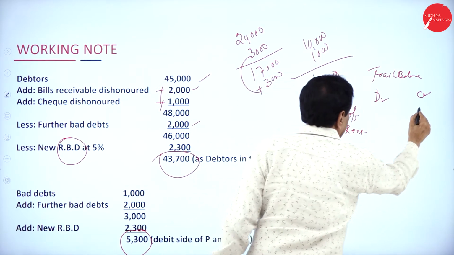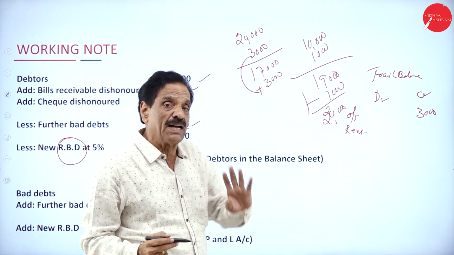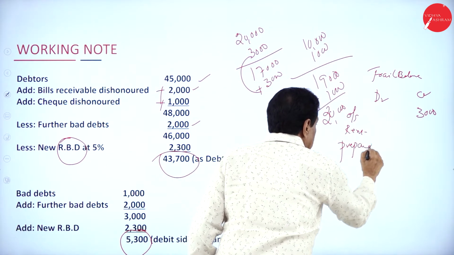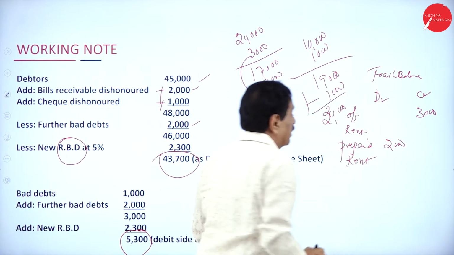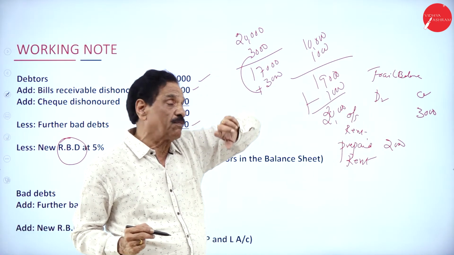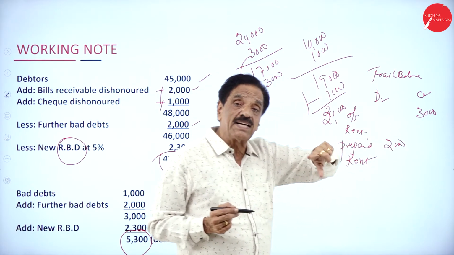Here, outstanding 3,000. So directly it will come on the liability side of the balance sheet. Prepaid, by chance. Prepaid rent, 2,000. It will directly come on the asset side of the balance sheet. We must be very careful. Directly liability side of the balance sheet. Directly asset side of the balance sheet.